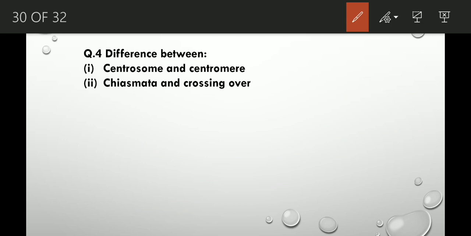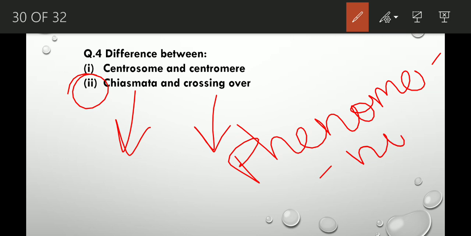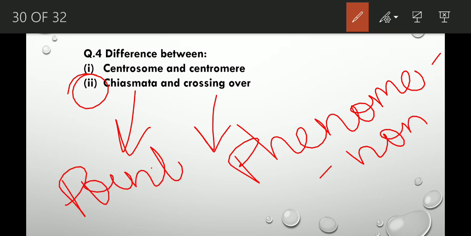Next is difference between chiasmata and crossing over. What is chiasmata? Chiasmata is the point of attachment of the non-sister chromatids of the homologous chromosome, where crossing over takes place. In my previous video, I have already told you that crossing over is the phenomenon, but chiasmata is the point at which this phenomenon occurs.